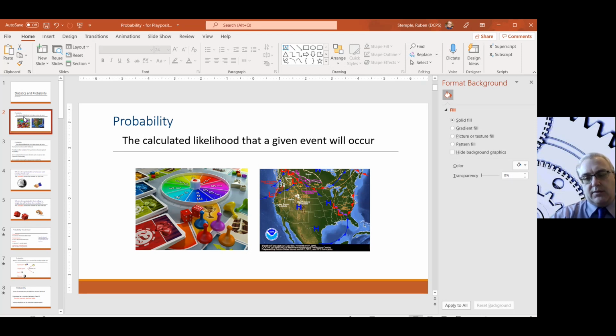But then there are some things that are a little bit more difficult, like the weather. Meteorologists use probability to tell us whether or not they think it's going to rain. So you get a 50% chance of rain, 60% chance of rain, something like that. They're getting pretty good at it based on weather patterns and weather conditions. But that really is probability, and they don't know for sure. They're just doing it based on data that they've gathered. And we'll talk a little bit about that as we move forward.